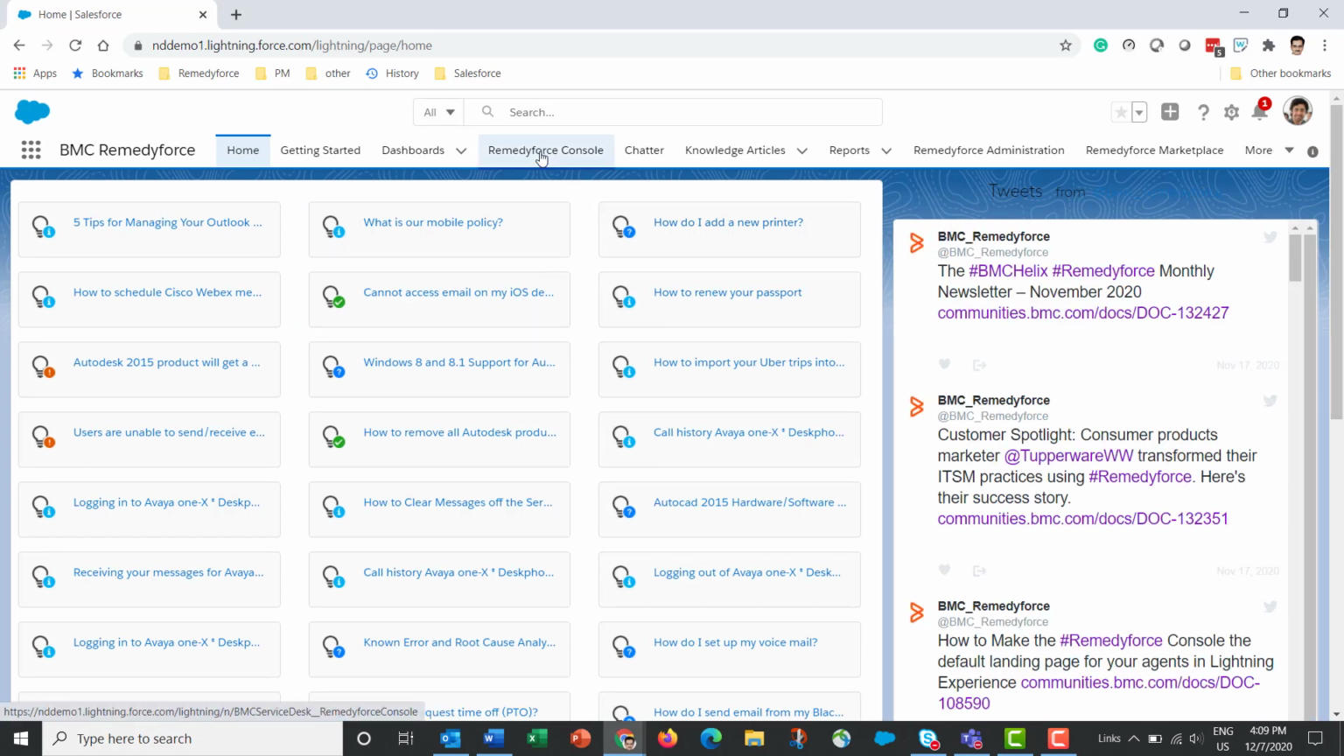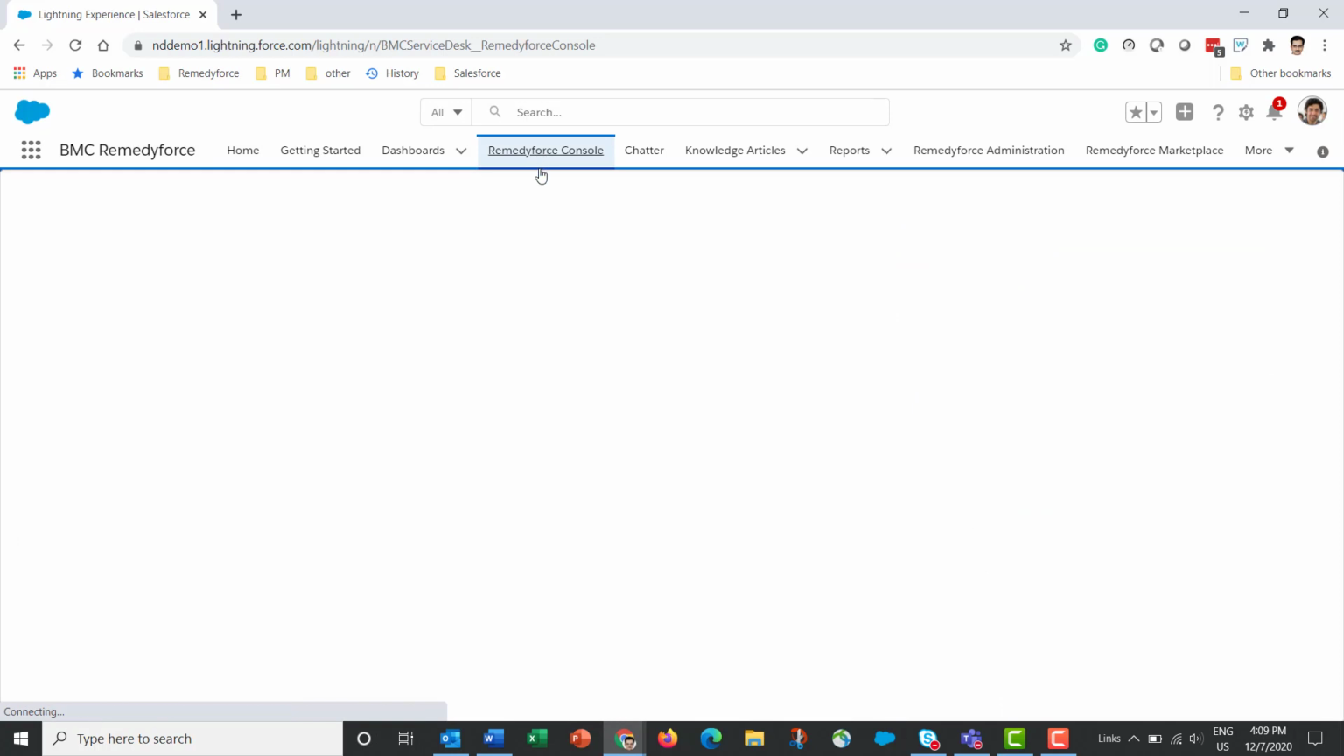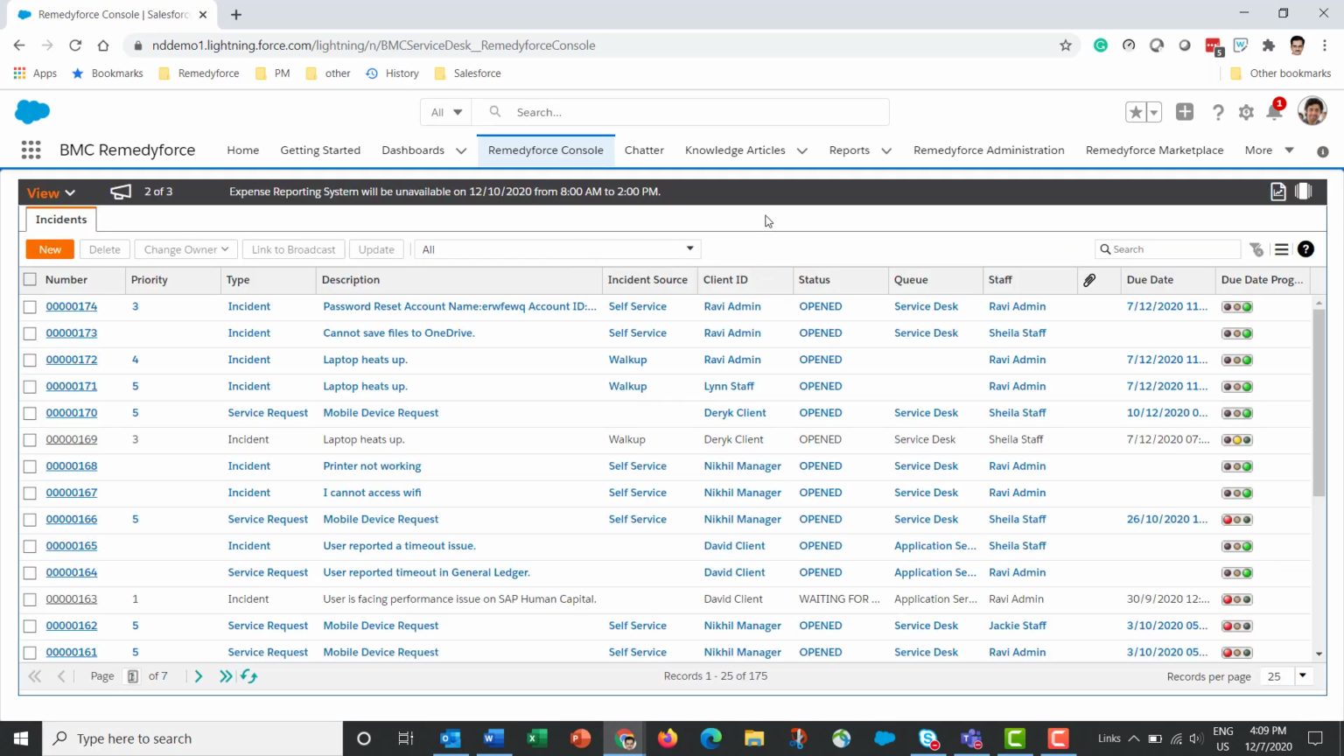Since we're going to look at the console, I'll click on the Remedyforce console tab. So this is the console from where service desk agents will work on everything in Remedyforce. Anything that the service desk team or any IT support, HR support team needs to work on, any records, this is the tab from which they'll be operating, the Remedyforce console. So let's look at what we have in this console.